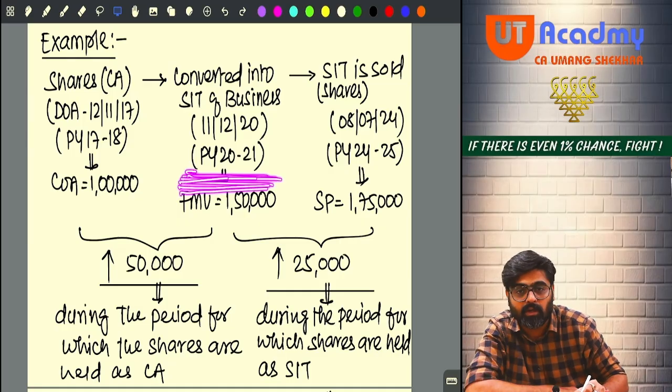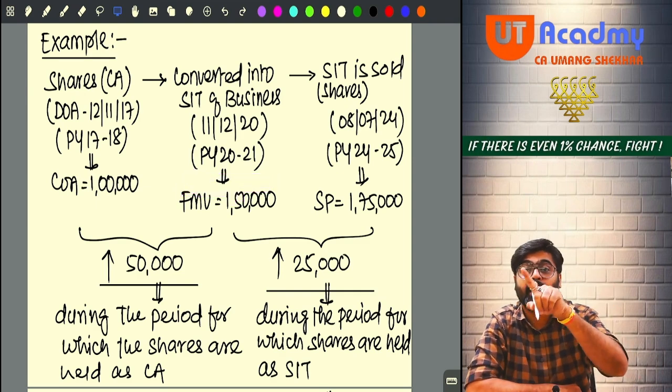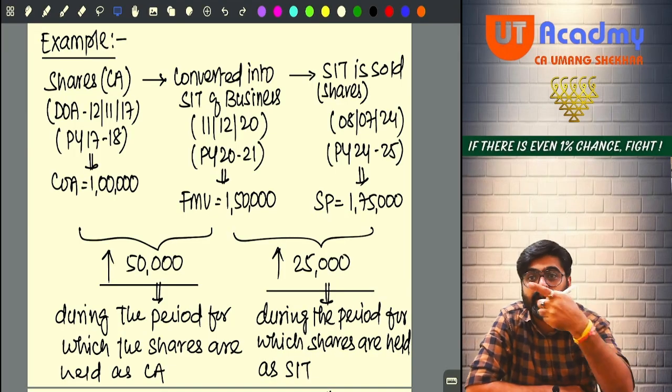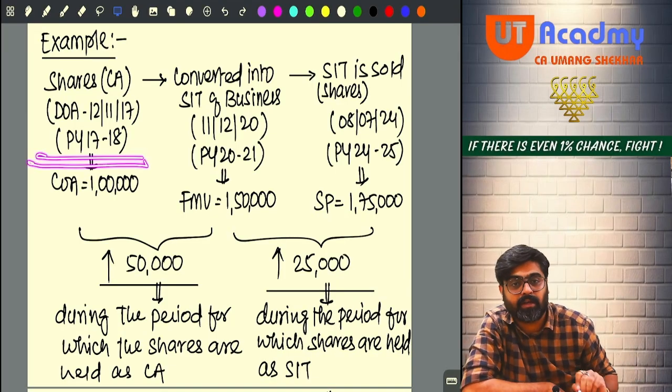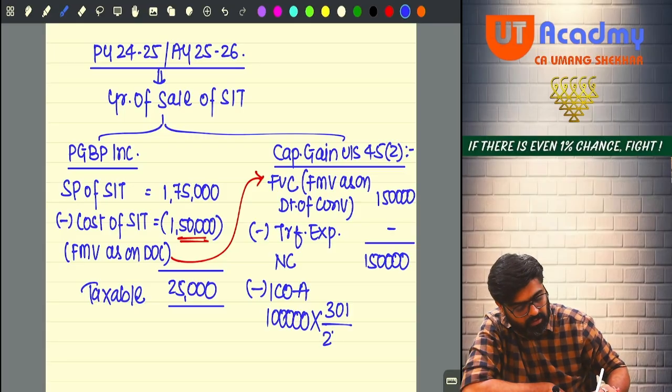Transfer year is 2021. What is the CII? 301. Very good. So CII of transfer year will be CII of conversion year. Please don't commit a mistake over here. 301 divided by CII of acquisition year 2017-18, 272. So can I say 1 lakh into CII of transfer year 301, divided by CII of acquisition year 272?